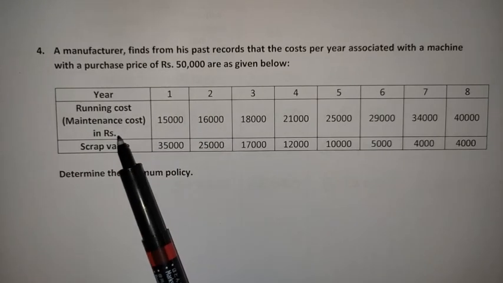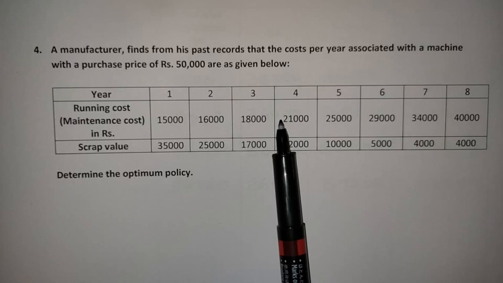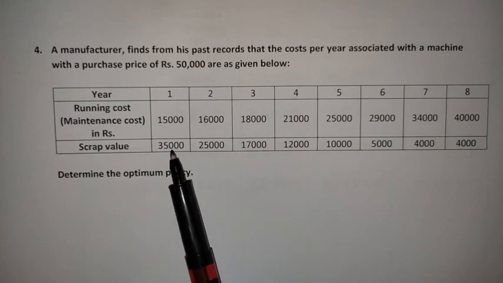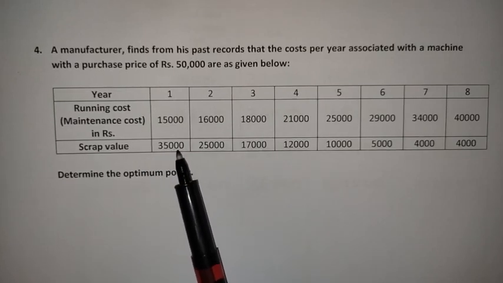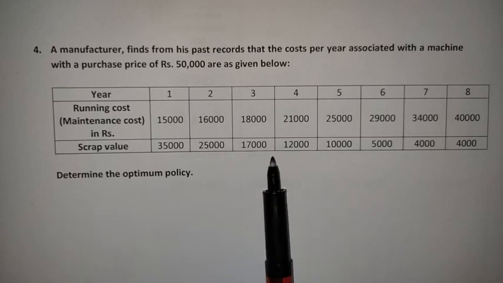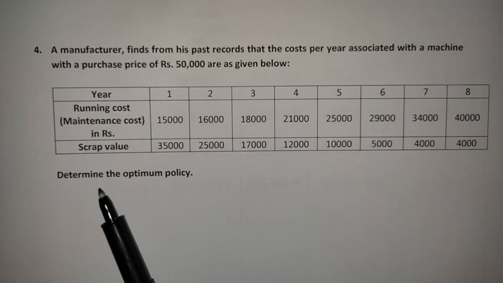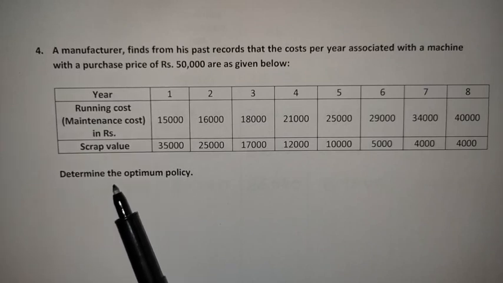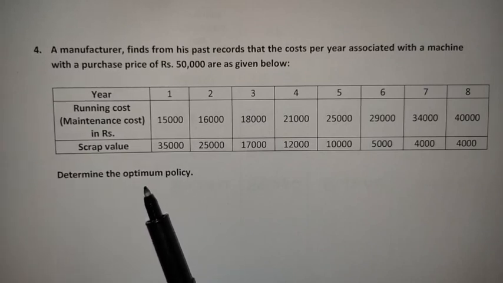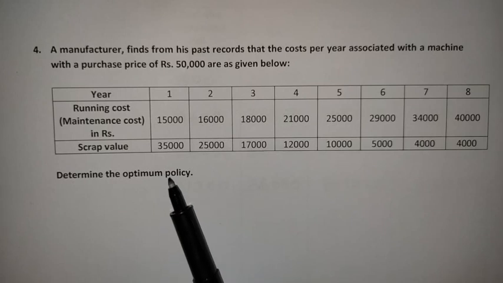Running cost or maintenance cost was given to you, and the scrap value. So here the scrap value is continuously changing year by year, and that was also given to you. And now he is asking you to find or determine the optimum policy. Optimum policy means what is the best age of replacement. So that is the thing he asked to find.